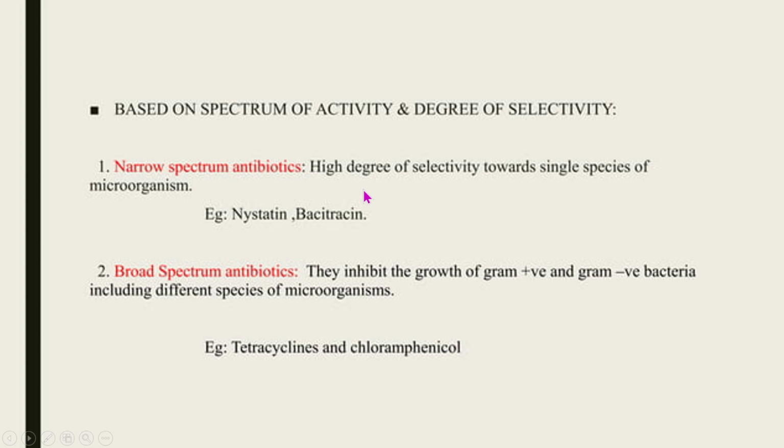If they have a high degree of selectivity towards only a single species of microorganism and can be used to stop the growth of only that species, they are narrow spectrum antibiotics. And if they inhibit the growth of gram positive as well as gram negative microorganisms, we categorize them under broad spectrum antibiotics.